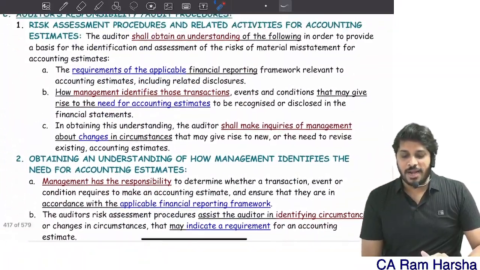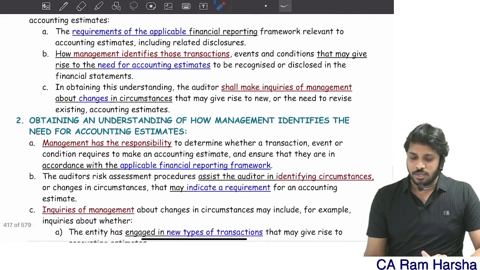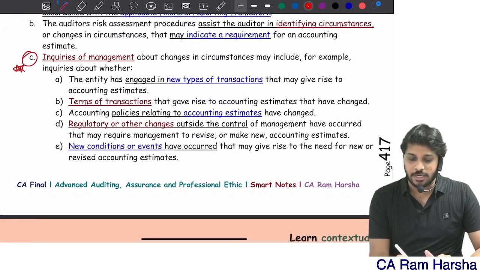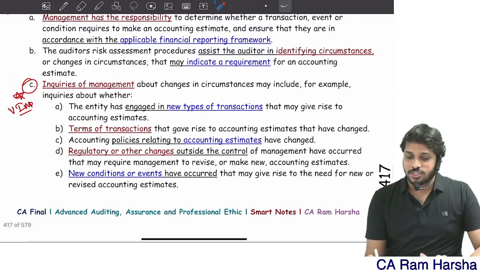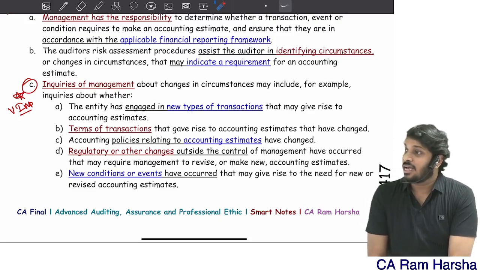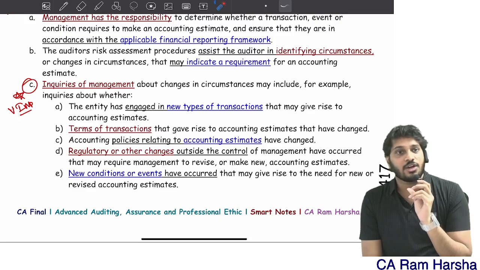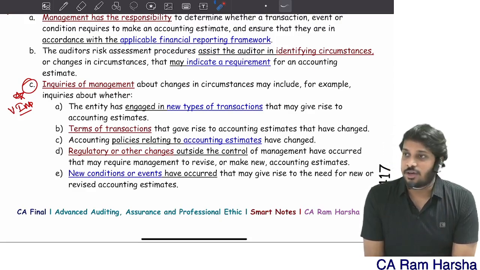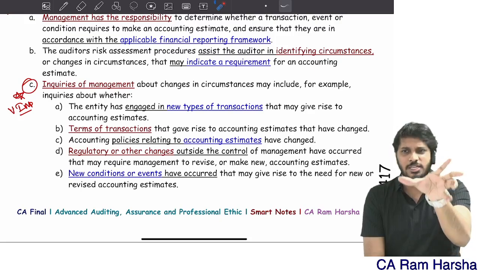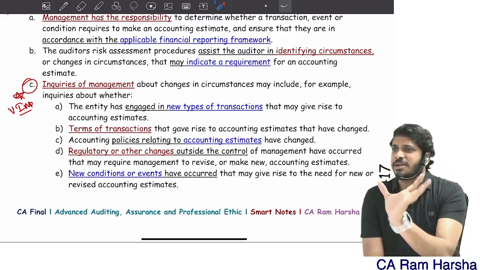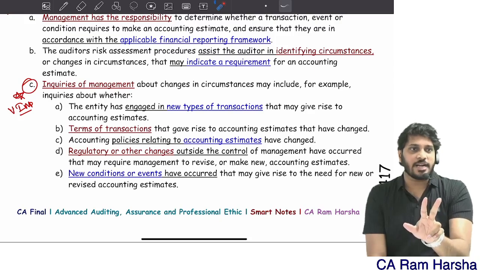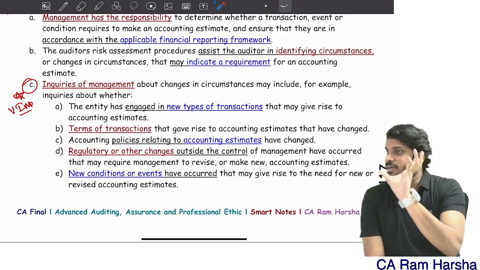Now look at the risk assessment procedures related to this, or else directly obtaining an understanding. This is an important point. Inside this, point C is very important. So what does the auditor have to do? The auditor performs risk assessment procedures. He will also try to identify where all accounting estimates are required, and then he will see what management did. That is exactly what risk assessment means. So first he will see what management is doing, and he will also try to identify all the areas where an accounting estimate requirement is there.